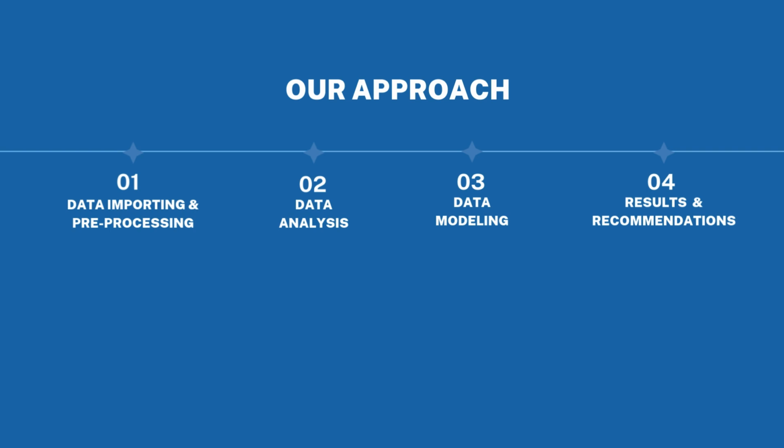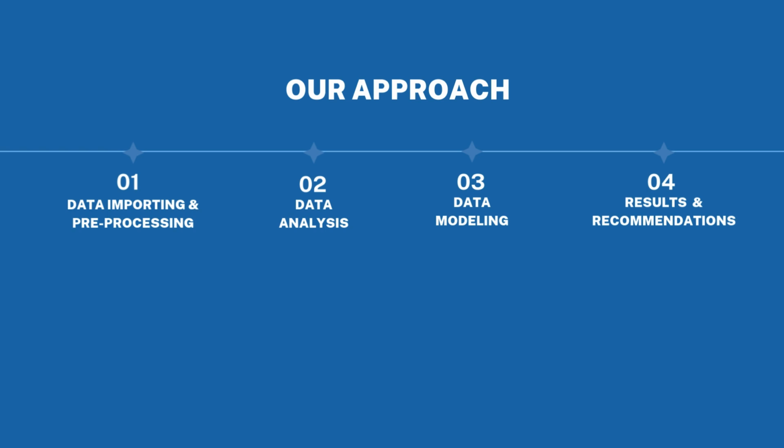Our goal is to develop a multilinear regression model to predict housing prices in King County using Python. This model will help us understand the relationships between various housing characteristics and their impact on price. To get there, we'll follow a four-step approach.